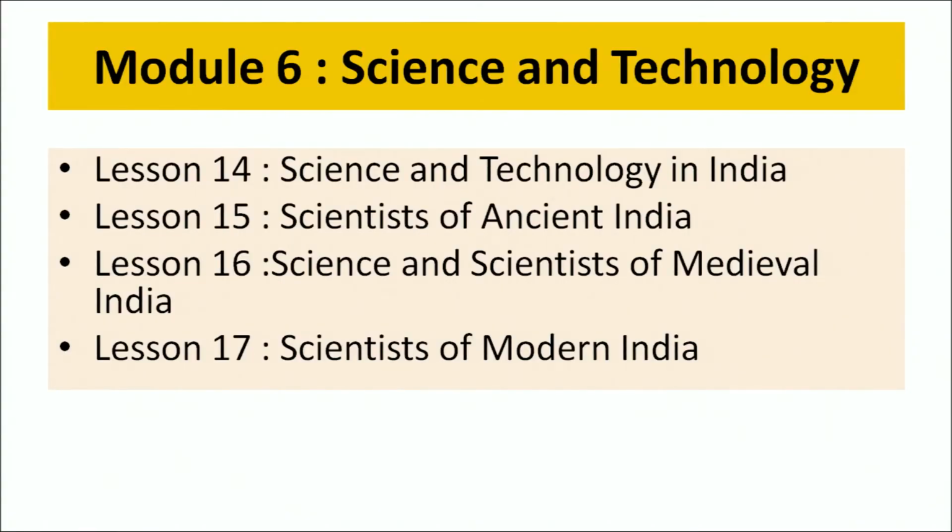Now let us understand module number 6, that is Science and Technology. This module examines the important development in the field of science and technology in India during the course of its history. It also assesses the contribution made by outstanding scientists of India during the modern period. Accordingly, you will find 4 lessons in continuation with the previous lesson in this module. Lesson number 14, Science and Technology in India. Lesson number 15, Scientists of Ancient India. Lesson number 16, Science and Scientists of Medieval India. Lesson number 17, Scientists of Modern India.